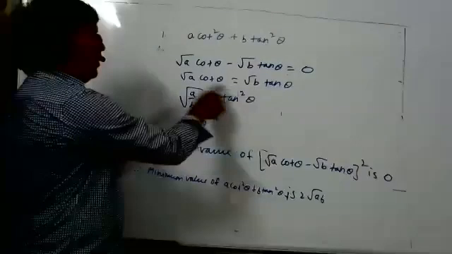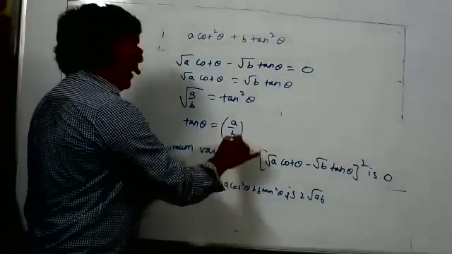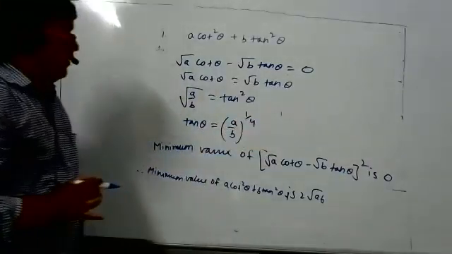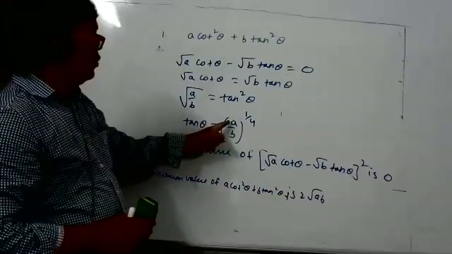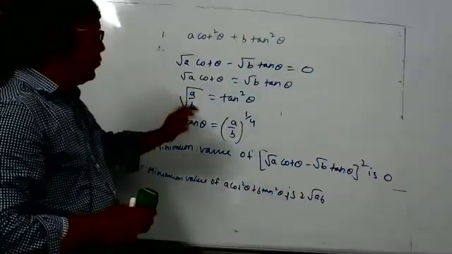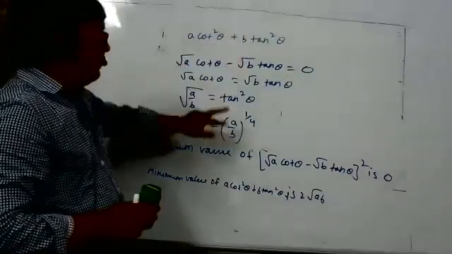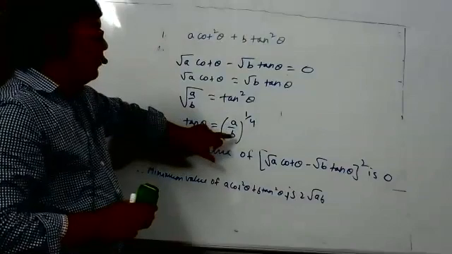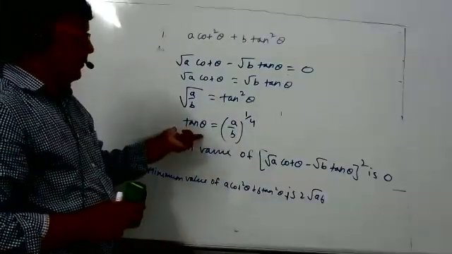So tan theta is equal to how much? The square root goes to this side and becomes the fourth root. Correct? A by B to the power 1 by 4. So, student, if you want to find the theta, substitute the value in the question. That is not your work, but suppose A and B are given in the question, so some number will be there. You substitute that number, find the fourth root, then you find the theta. We can always find such theta.